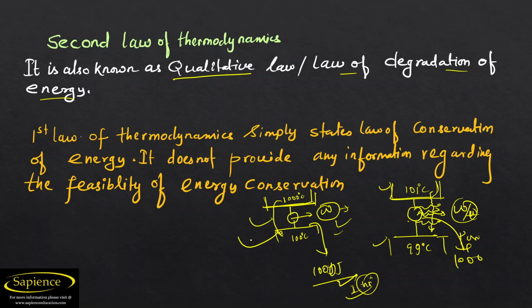So the quality is not given by the first law of thermodynamics. That's why the second law comes as the qualitative law, the law of degradation of energy. The first law simply states the law of conservation of energy. That's all.